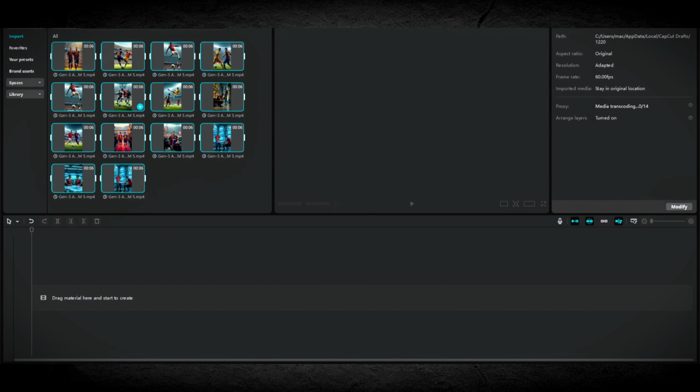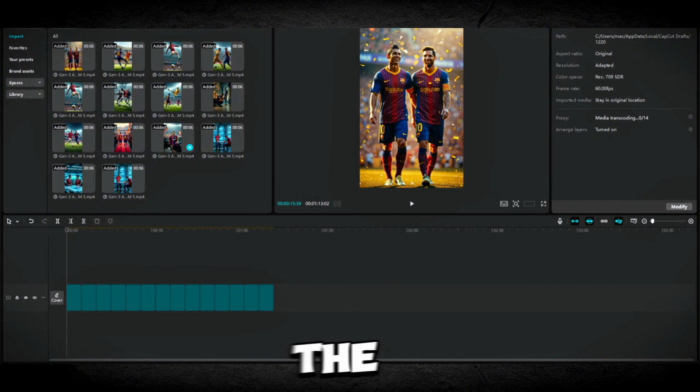Open CapCut and import all the videos. After that, drag each video into the timeline in the correct sequence.